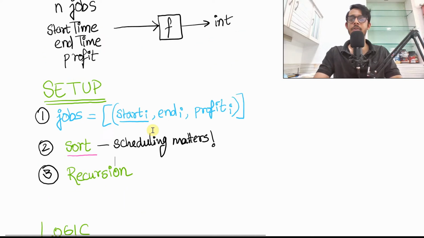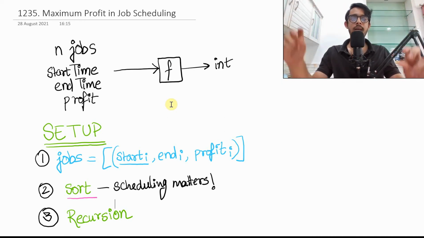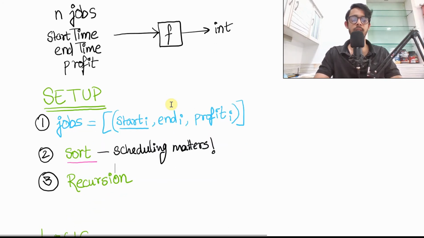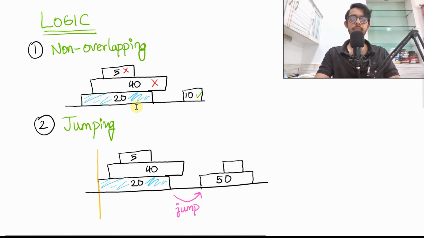Third is the recursion point. Look at this question again. It says maximum, it says profit, and it says scheduling. At least scheduling and maximum should point you towards recursion. Recursion is a very common approach to these kinds of problems where you have to find one particular way out of many possible ways, and you can exploit the properties of recursion and dynamic programming. This is one of those questions. So with these three things in mind, let's go to the core logic of the problem.